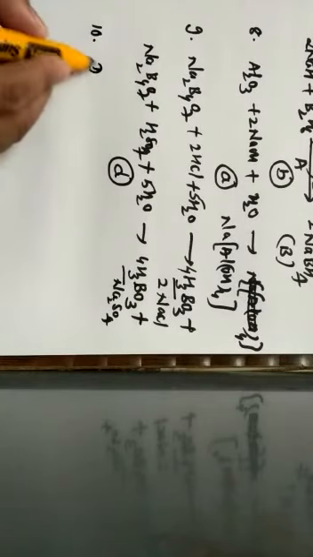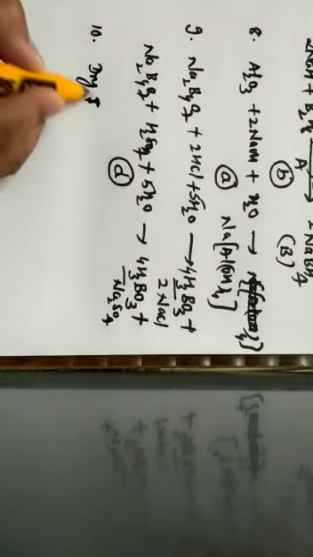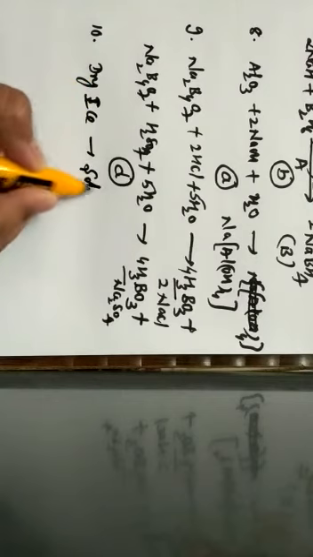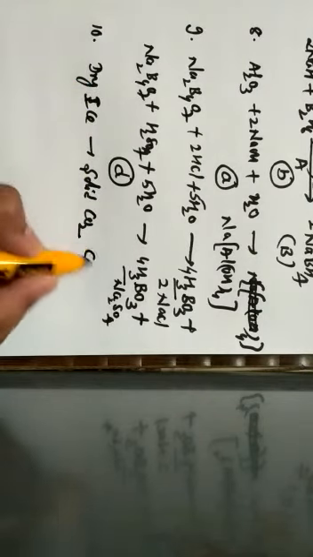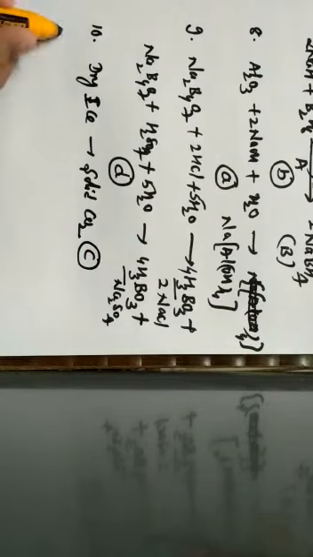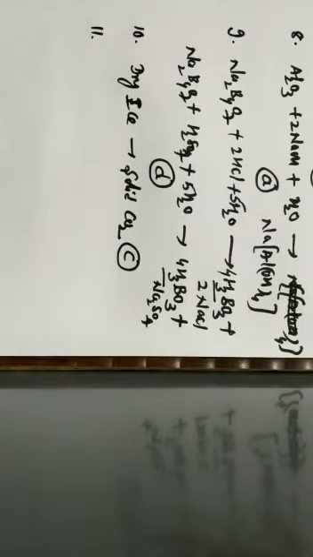Next one, question number 10. Dry ice is called. So, easy question. One should know that dry ice is nothing but solid carbon dioxide, and this solid carbon dioxide is given by the option C.